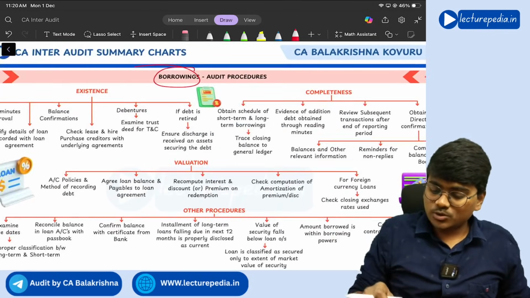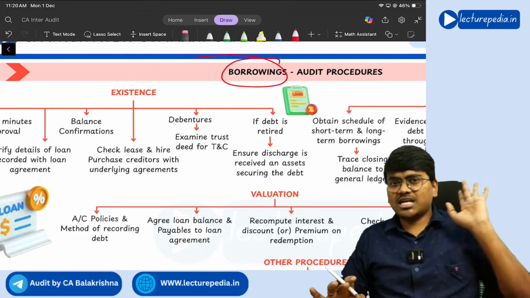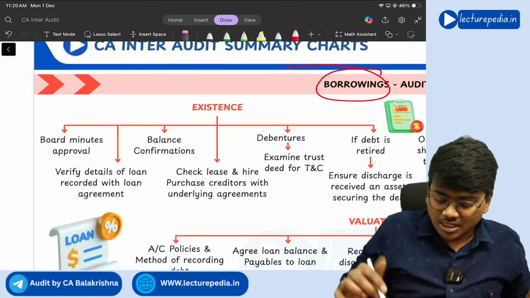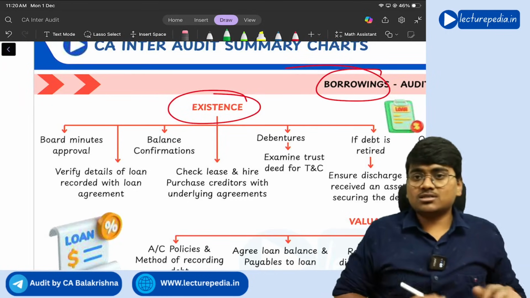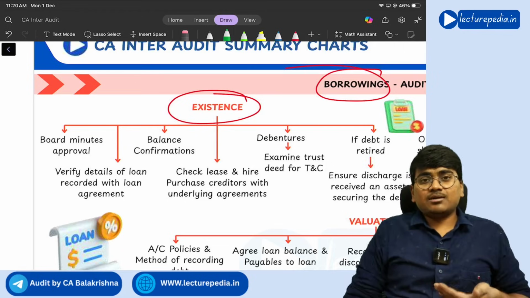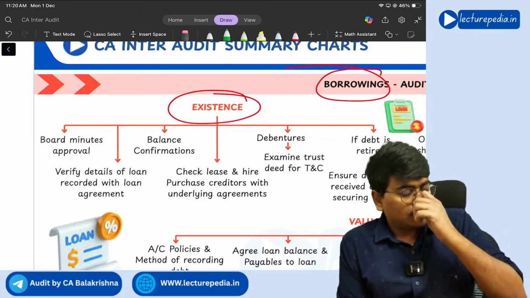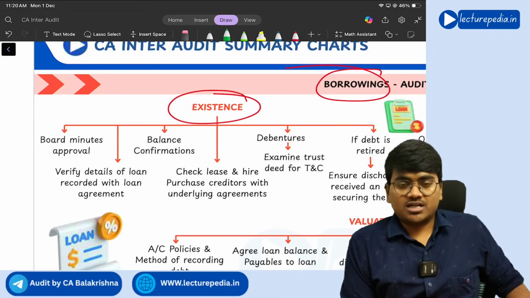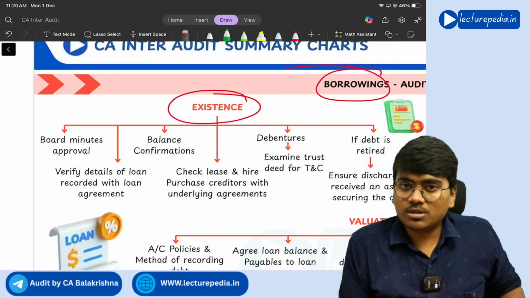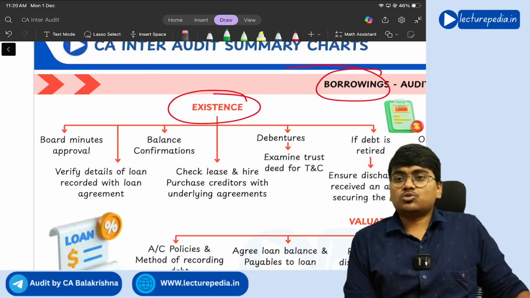With respect to each of these assertions, what audit procedures do we have to perform? What is meant by assertion? I already told you, right? With respect to existence assertion of borrowings, you need to first of all check the board minutes. In case of borrowings, there will be certain approval required by the board of directors. Without approval, how can you borrow the money? So whether approval of board of directors is there or not, that's what you will see.